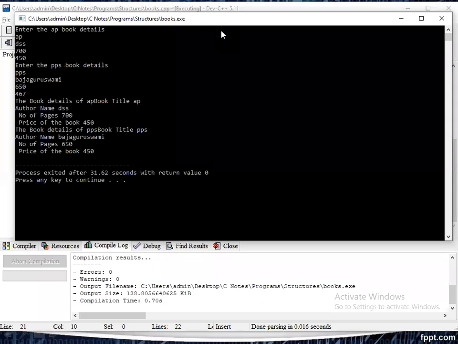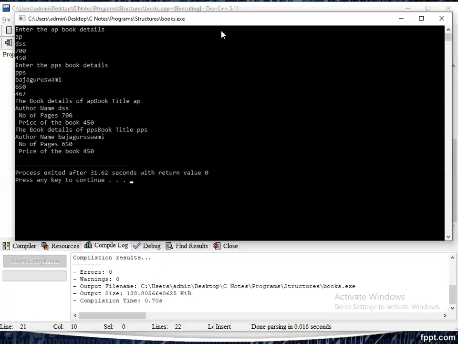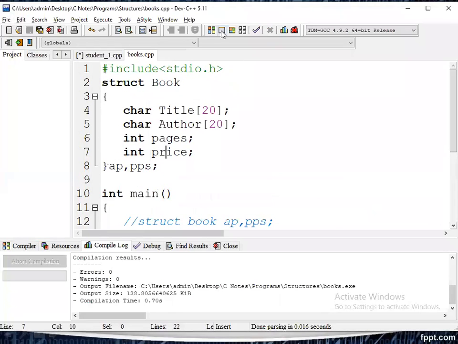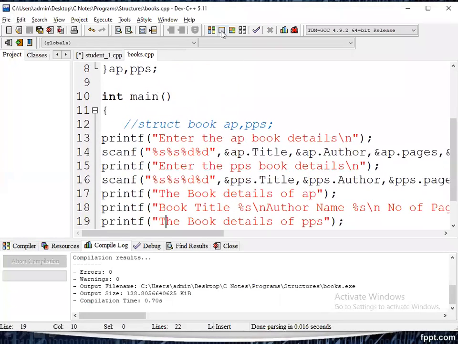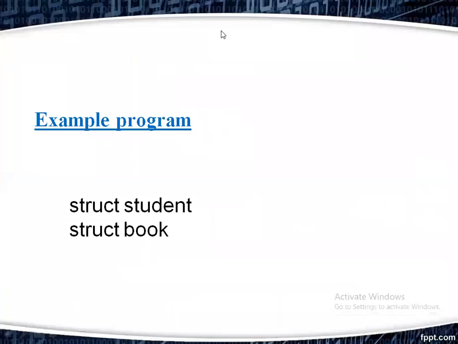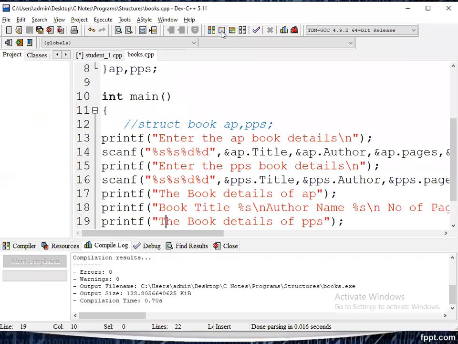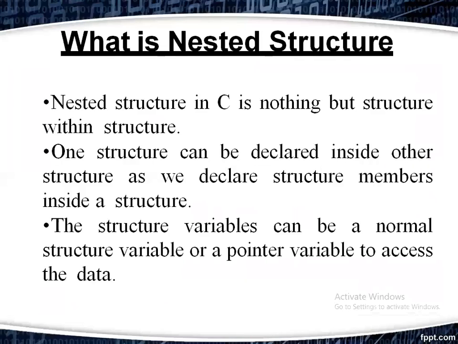The book details of AP are printed. Whatever information we gave is printed here. In that way, we can declare, we can access, we can define the structure. That is the concept I planned to explain in this slide. I completed this one. It is a very simple and basic concept of structures.